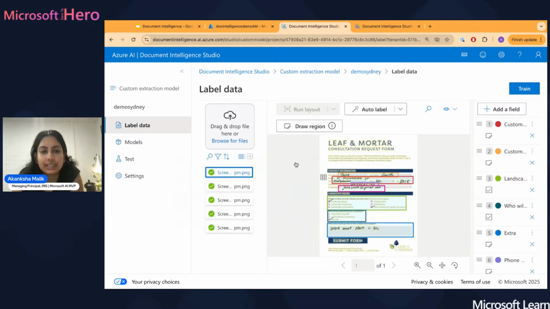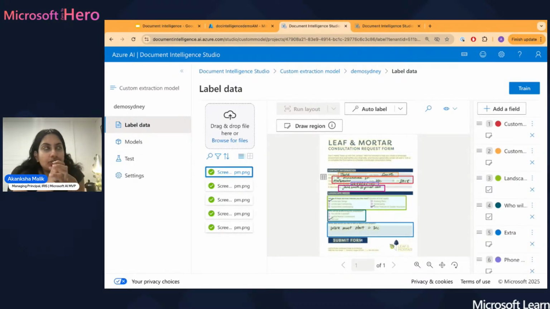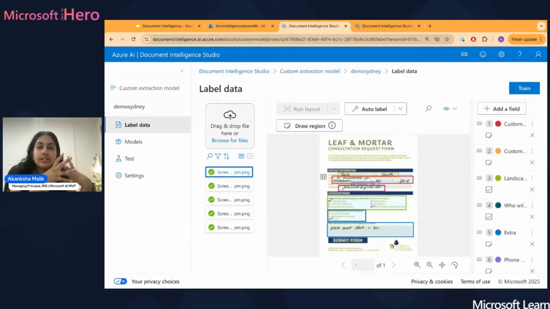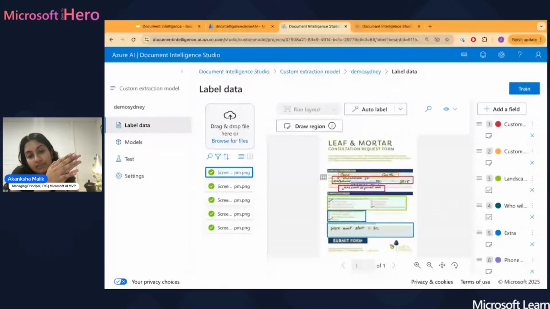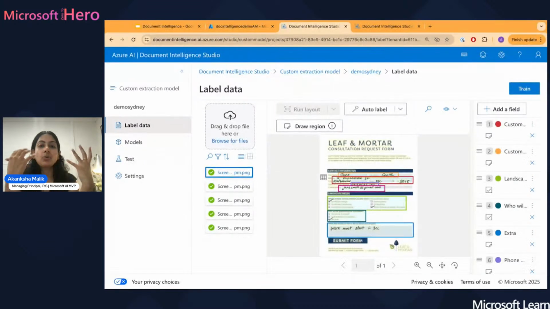Just to quickly give an overview of what's happening in this document: when you're using custom data extraction, anything custom within Document Intelligence Studio, and this is where it stands out in terms of simplicity and really low complexity, you need about 5 samples of whatever you're trying to extract, your sample data or invoices. You need 5 samples of that document for your model to be trained. That's how quick and easy it is to leverage this as a solution.